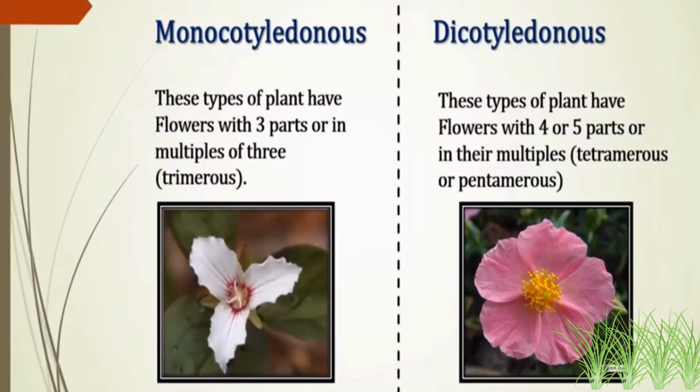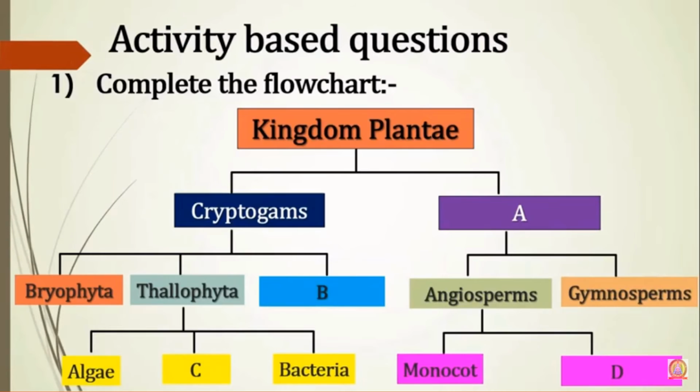Whereas when you talk about dicotyledons, the flowers have four or five parts, in multiples of 4 and 5. Let us see how much we have understood and how much we remember of what we studied today and in our previous class.